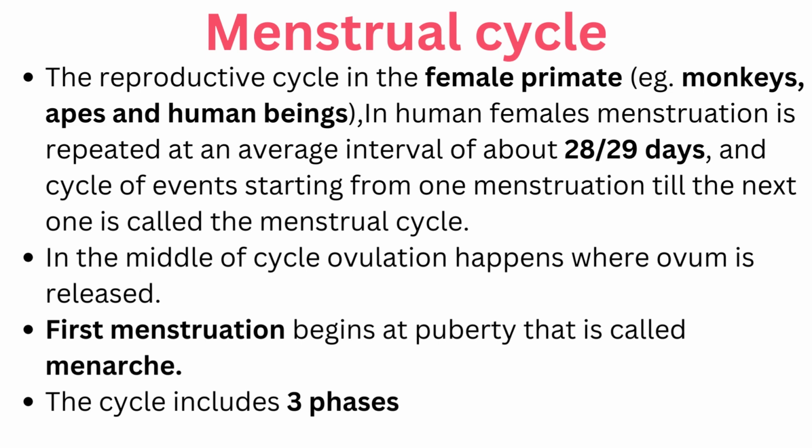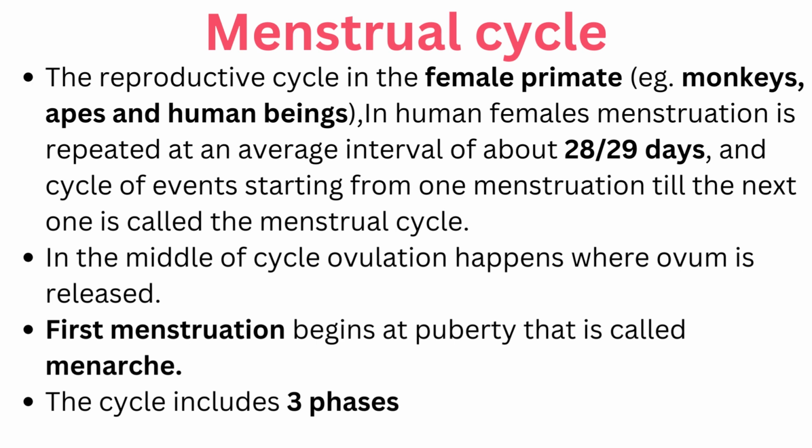What is the menstrual cycle? The reproductive cycle in female primates like monkeys, apes, and human beings is called the menstrual cycle. In human females, menstruation is a repeated event at an average interval of about 28 to 29 days. The cycle of events starting from one menstruation till the next one is called the menstrual cycle. In the middle of the cycle, ovulation happens where the ovum is released. Ovulation, please recall the gametogenesis part. First menstruation begins at puberty, that is called menarche.